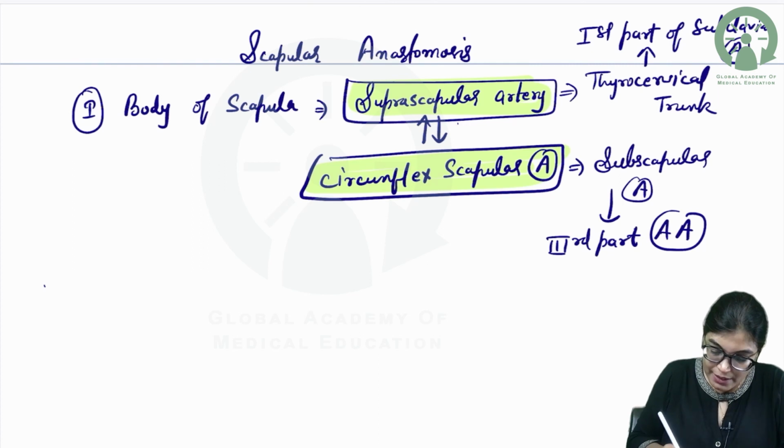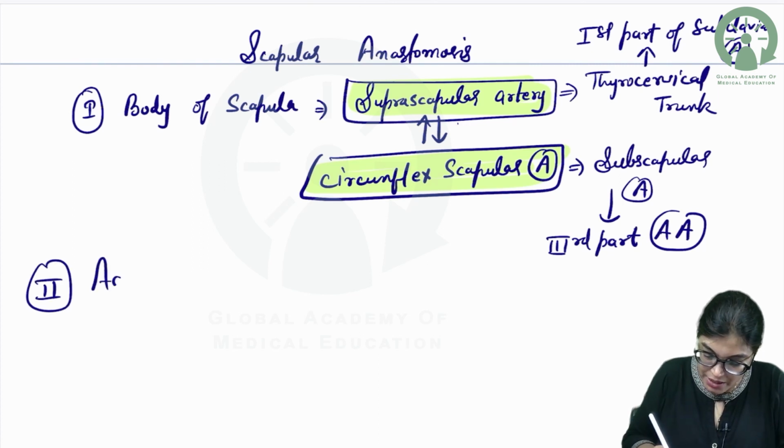Now, coming to the second location, that is the acromial process of the scapula.